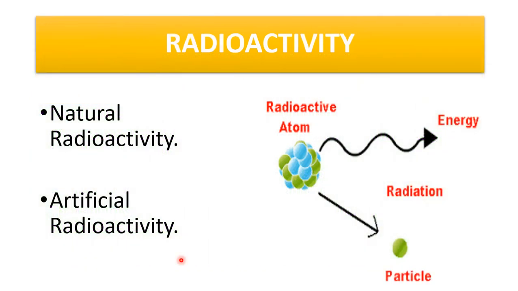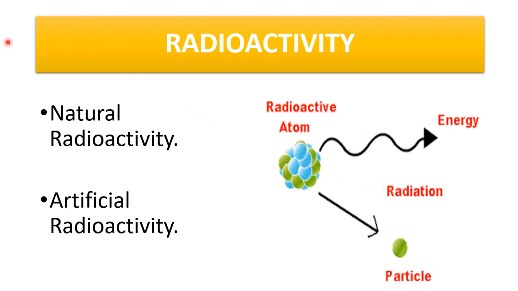Now this is radioactivity. This is a radioactive atom. So what is radioactivity? Radioactivity is the spontaneous emission of radiation by an element due to the splitting of atomic nuclei. This radioactive atom is giving invisible radiations along with particles. This atom is called a radioactive atom or radioactive element, and these radiations are called radioactive rays.